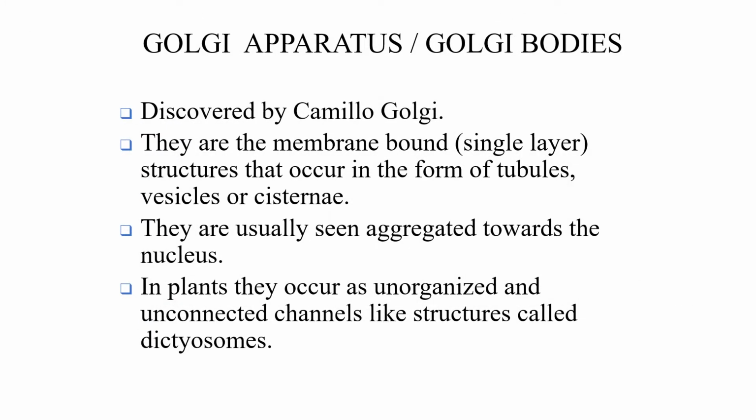Yes, next organelle is Golgi apparatus or Golgi bodies. This was discovered by Camillo Golgi, so the name is Golgi apparatus. It is a membrane bound organelle, single layer. The structure is in the form of tubules or vesicles or cisternae, usually seen aggregated towards the nucleus. In plants, they occur as unorganized and unconnected channel-like structures called dictyosomes. So in plants, it is in the form of dictyosomes. In animals, we call it Golgi apparatus or Golgi bodies.